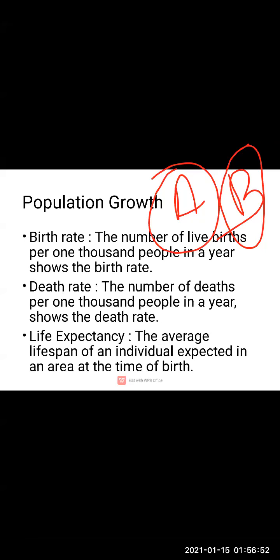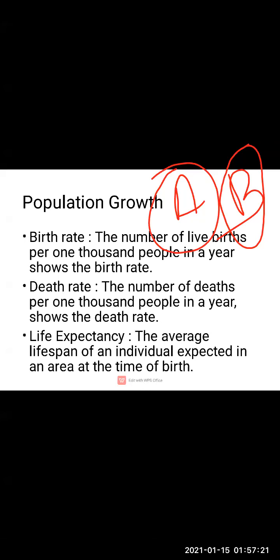Next, the number of deaths in that year: 1,500 in A, and in B, 2,200. Then the number of people migrated. We are considering a few points. 23,000 people migrated from city A to other places, and 15,000 people migrated from city B.